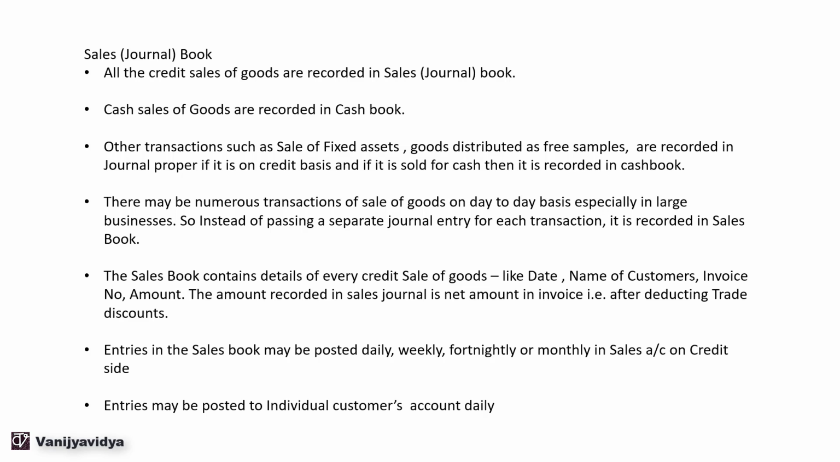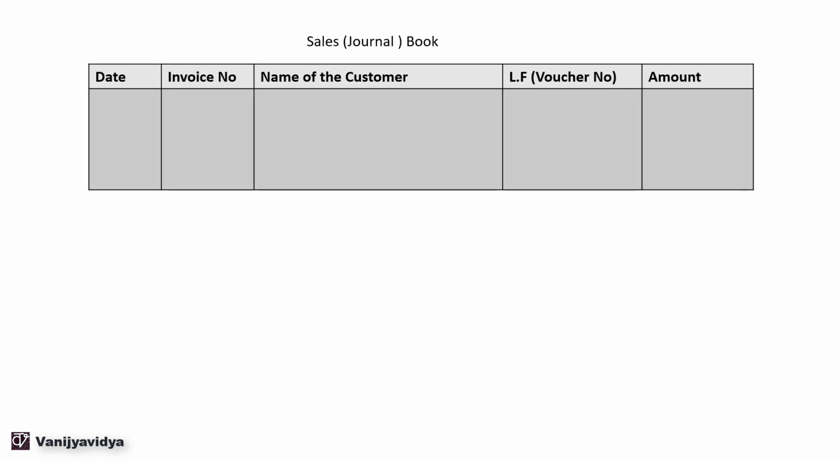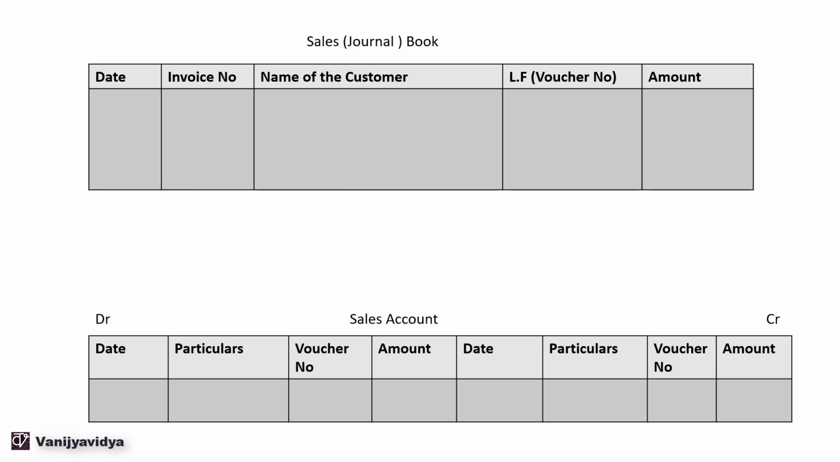Now, let us see what is the format of the sales journal book. In the sales journal book, we have date, invoice number, name of the customer, voucher number, and amount. Then the sales account, which is a ledger account. So we have debit and credit sides, with date, particulars, voucher number, and amount on each.